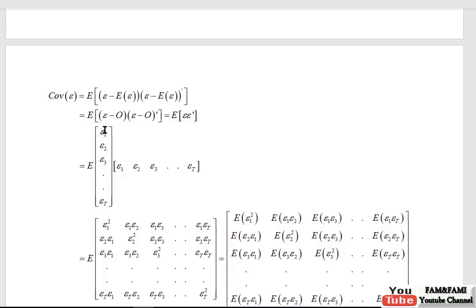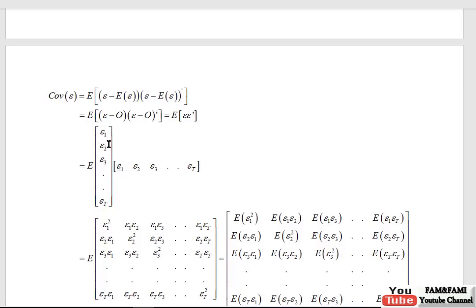If a matrix has only one column, it is also called a column vector, and if a matrix has only one row, as in this case, it is called a row vector. So now we need to multiply these two. First row with first column, epsilon 1 with epsilon 1, we get epsilon 1 square, and then epsilon 1 with epsilon 2, we write here epsilon 1 2, then epsilon 1 with epsilon 3, then epsilon 1 with epsilon t. So this completes the multiplication of the first element with this row vector.